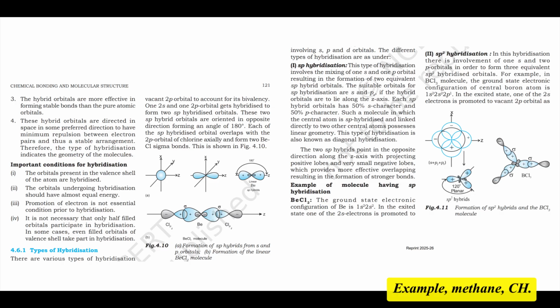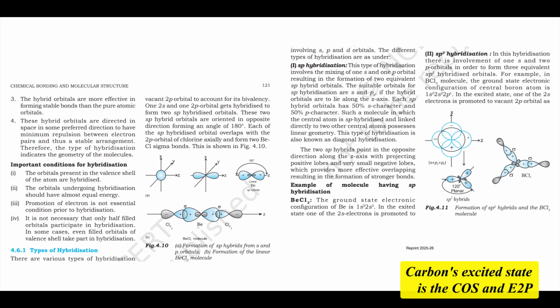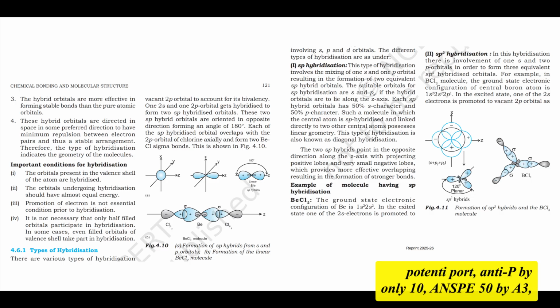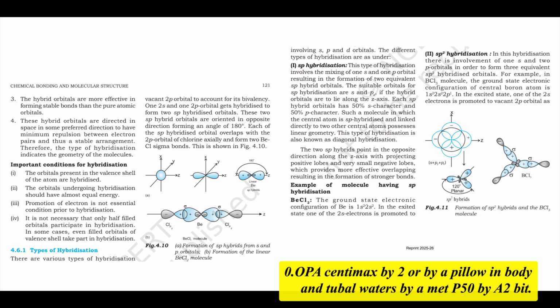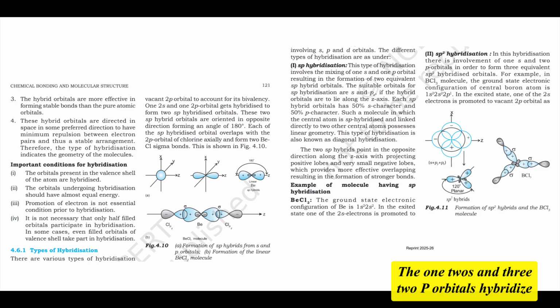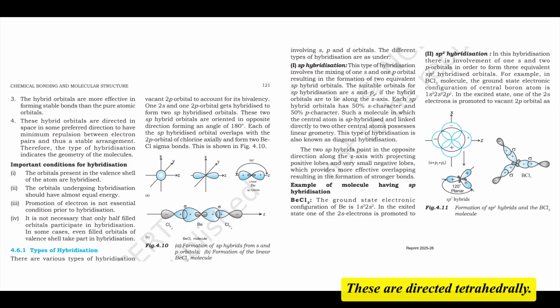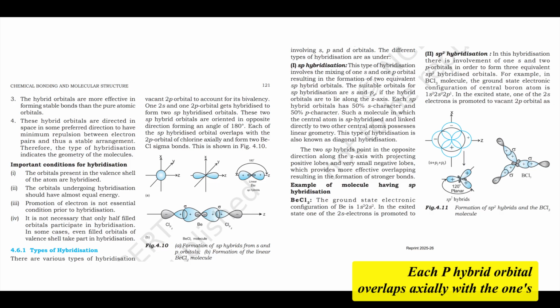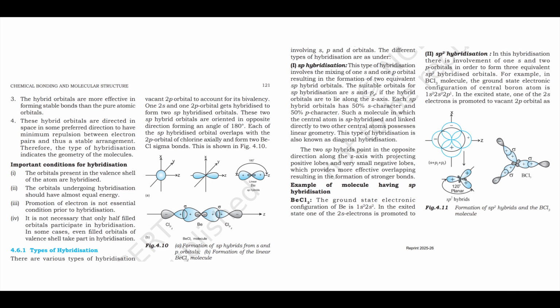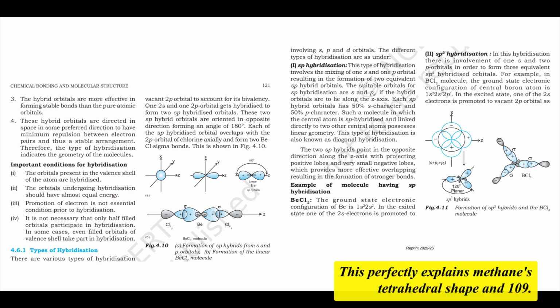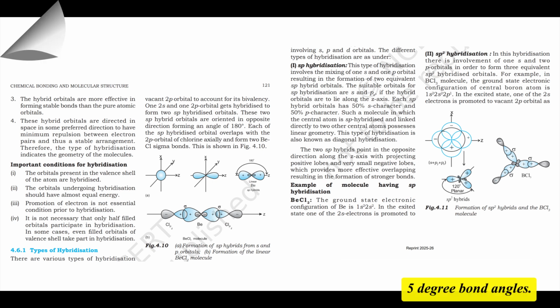Example: methane, CH4. Carbon's excited state is 1s2 2s1 2px1 2py1 2pz1. The 2s and 3 2p orbitals hybridize to form 4 identical sp3 hybrid orbitals. These are directed tetrahedrally. Each sp3 hybrid orbital overlaps axially with the 1s orbital of a hydrogen atom, forming a C-H sigma bond. This perfectly explains methane's tetrahedral shape and 109.5 degree bond angles.